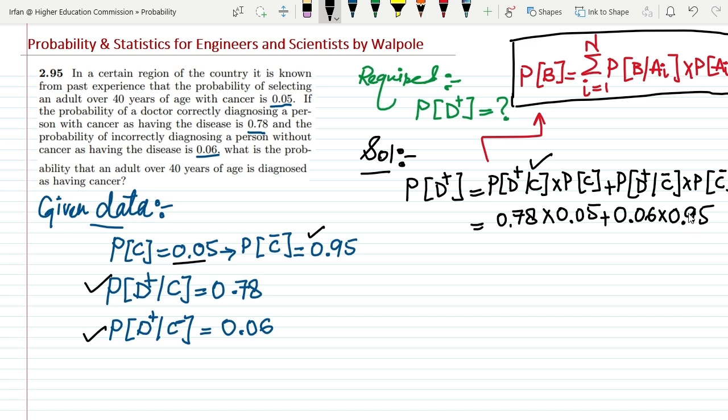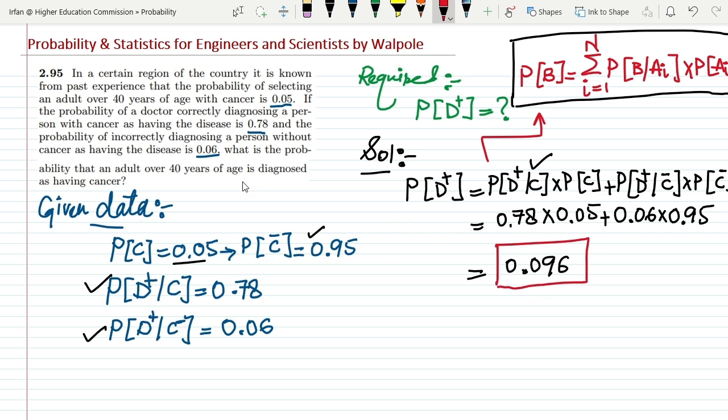Okay, multiplying them together and at the end getting the answer, what would I get here? I would get 0.096, and that is the answer of question 2.95.